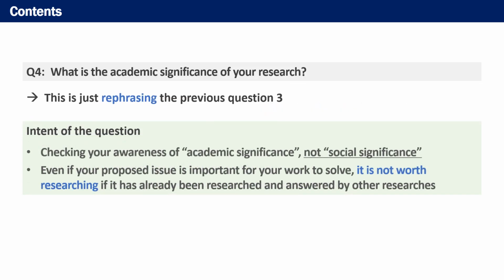Question 4. What is the academic significance of your research? This is just rephrasing the previous question. This kind of question is asked to confirm academic significance of your research, not social significance. For example, even if your research topic is important for your work to solve, it is not worth researching if it has already been researched and answered by other researchers. Therefore, same as the previous questions, it is important to review the previous studies when you make your research plan.